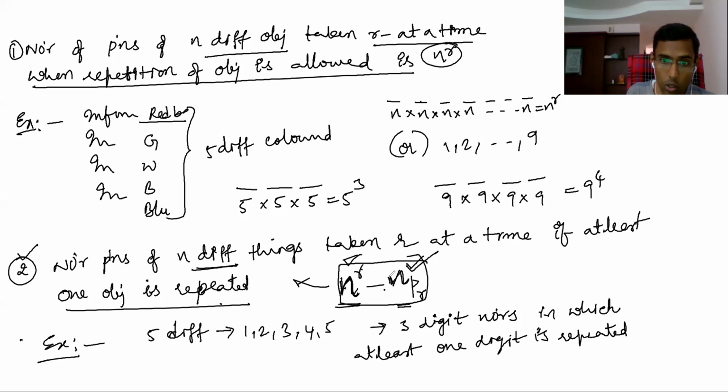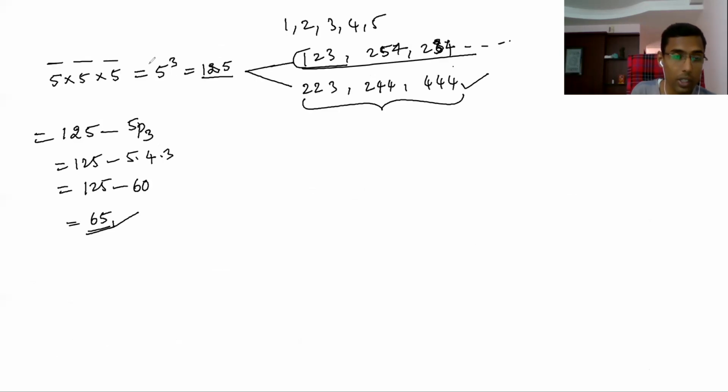If you subtract no repetition, then you get permutations with compulsory repetition. This is the total number of permutations n to the power of r, which includes permutations with repetition and without repetition. Out of which, if you subtract permutations with no repetition of objects, you get at least one object repeated. For that I gave the example.